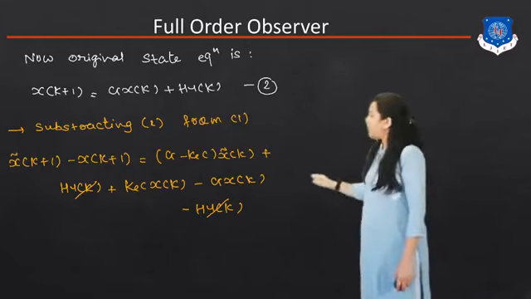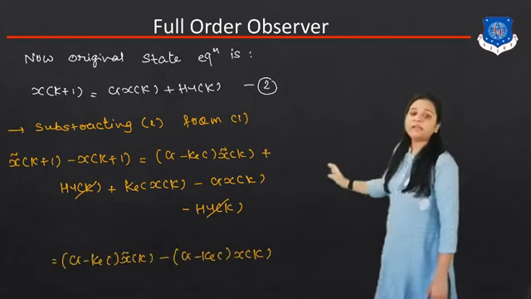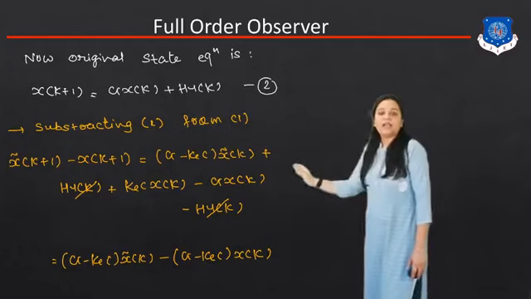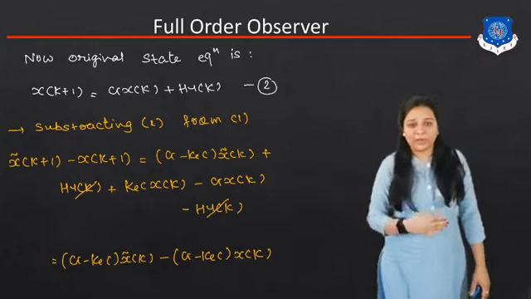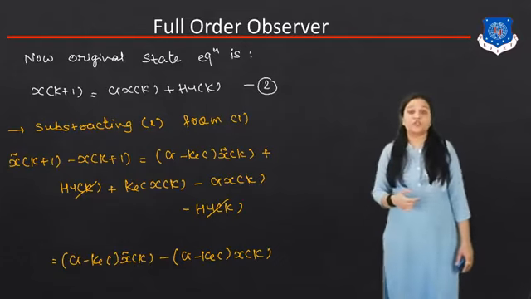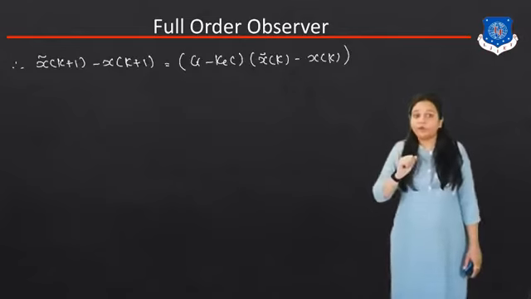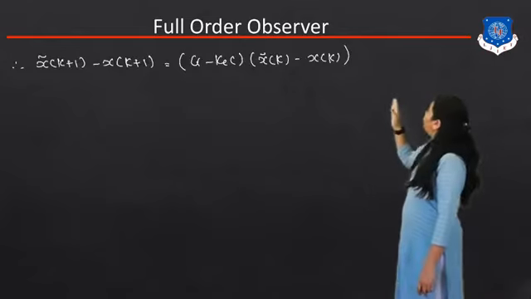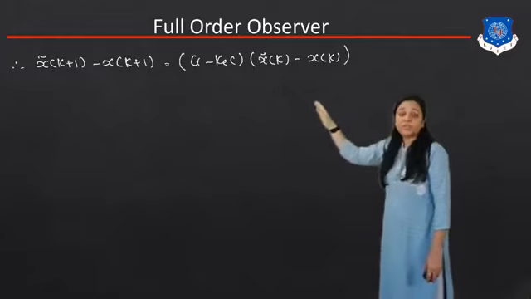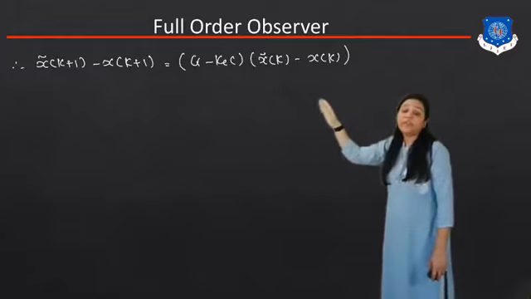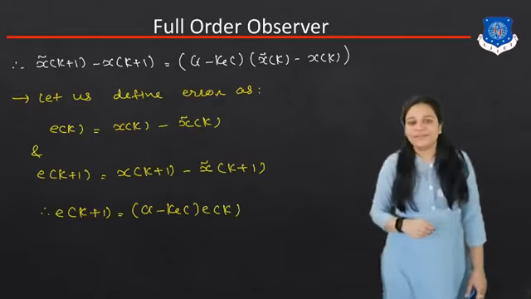Here the term h u of k is cancelled out, so the equation will become g minus k e c x tilde k minus, again the term x of k is common, so g minus k e c x of k. So what is the final equation for the full order observer? If we subtract x tilde k plus 1 minus x of k plus 1, we get g minus k e c times x tilde k minus x of k.